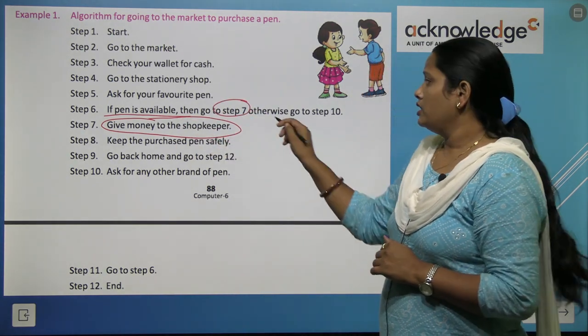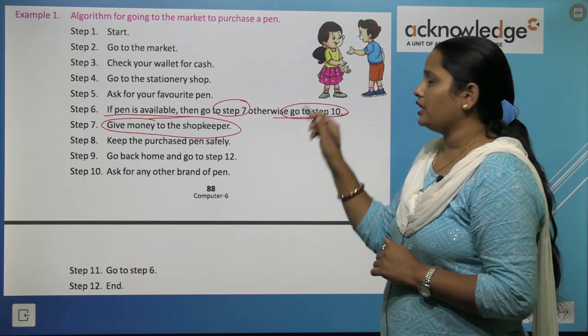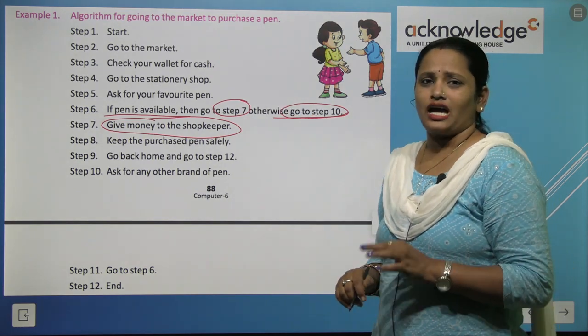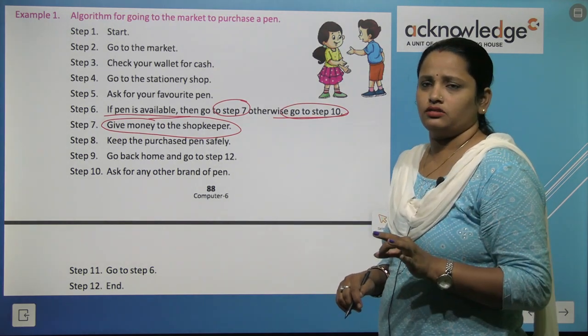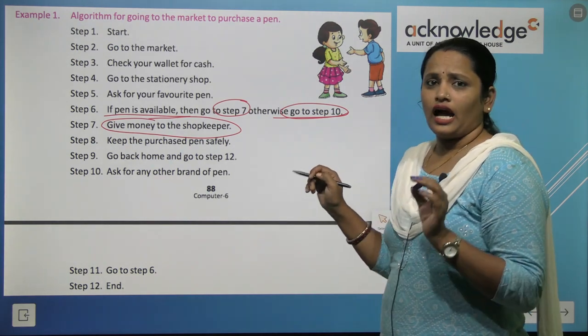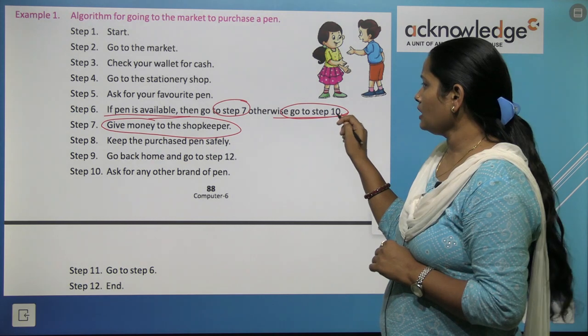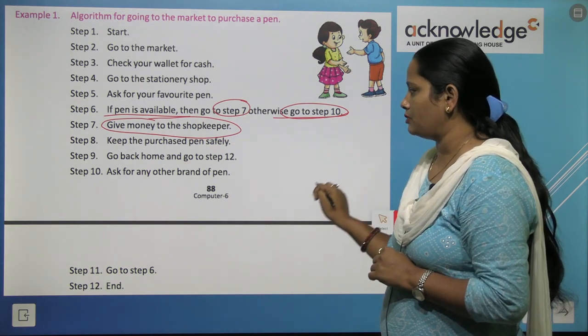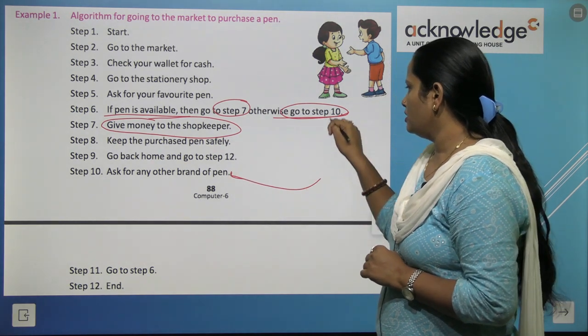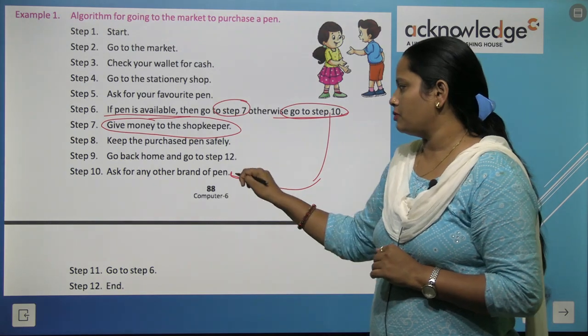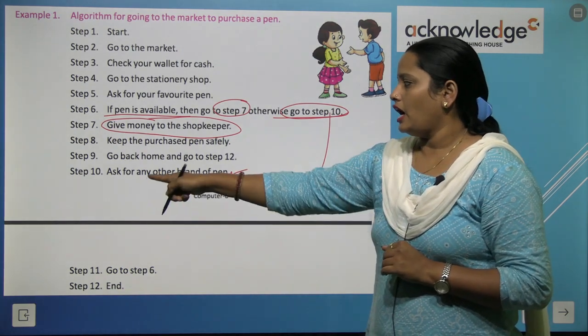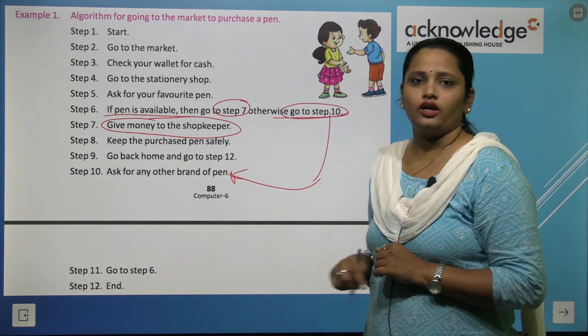And if there is no pen available at the shop, say I want a pilot pen, and that pen is not available at the shop, then we have to go to step number 10. Ask for any other brand of pen.